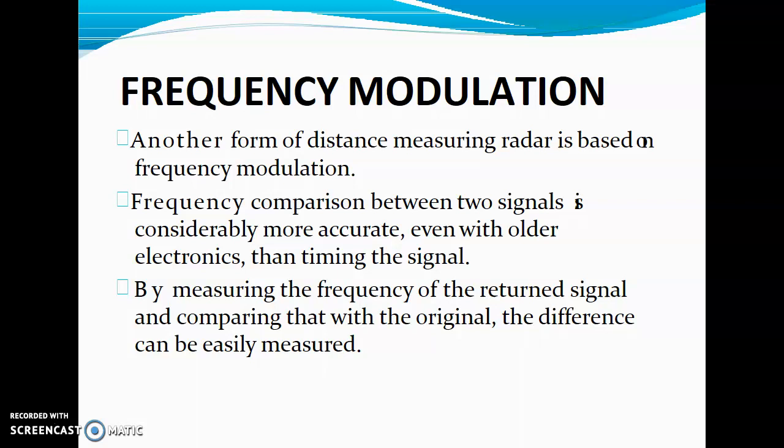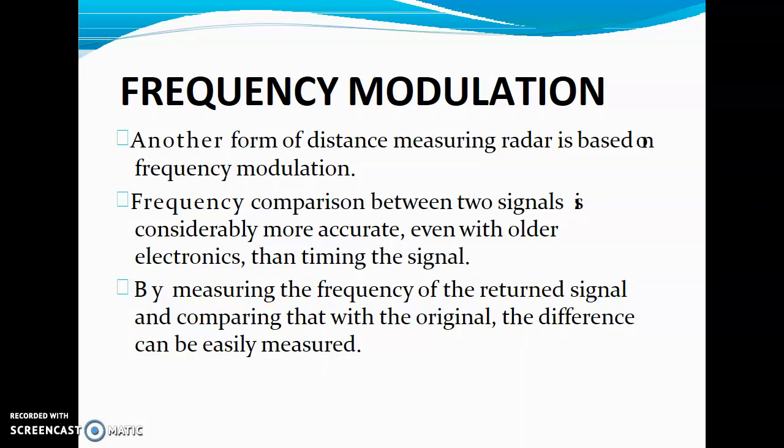Now next is frequency modulation. I think we are all clear about the modulation process. Modulation is the superposition of the high frequency signal over the baseband signal. Now this is another form of distance measuring radar. It is a frequency comparison between the two signals, considerably more accurate even with old electronics. Here we compare the two frequencies from the transmitting side and from the target side. By measuring the frequency of the return signal and comparing that with the original signal, the difference can be easily measured.